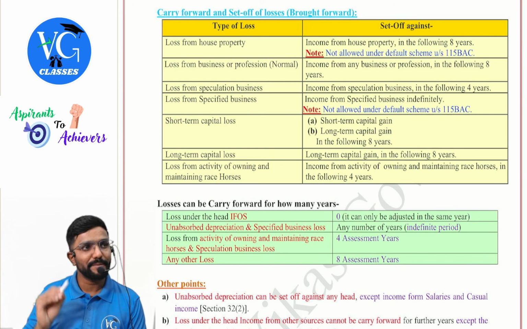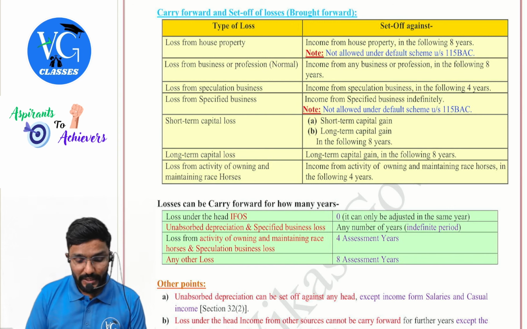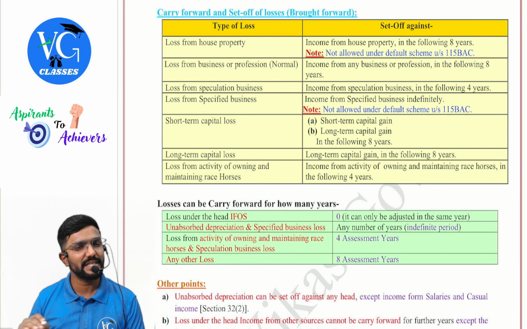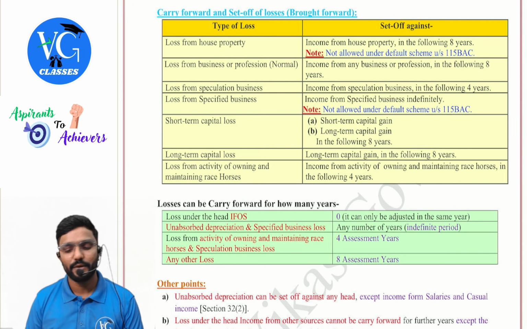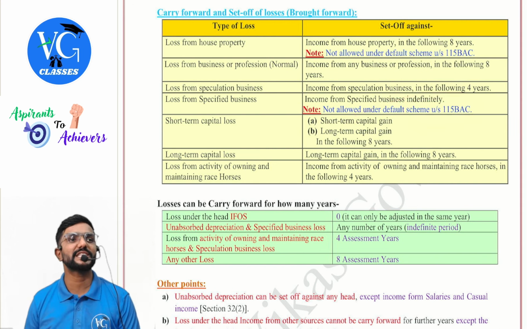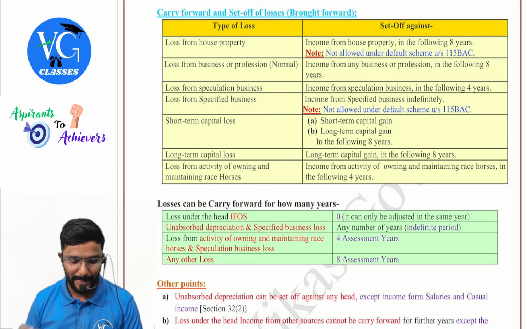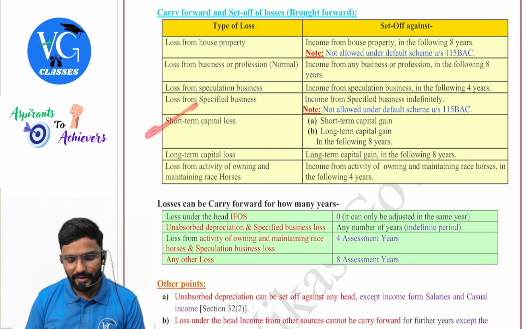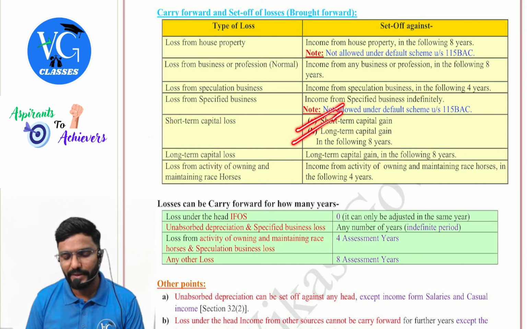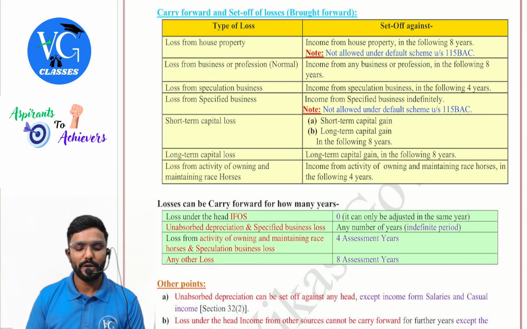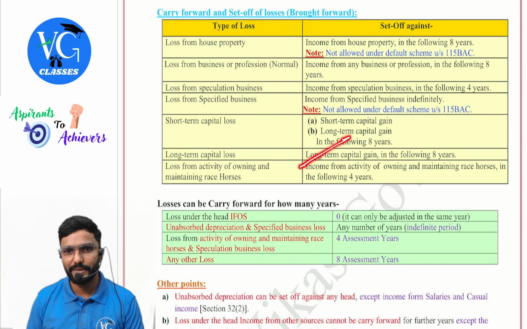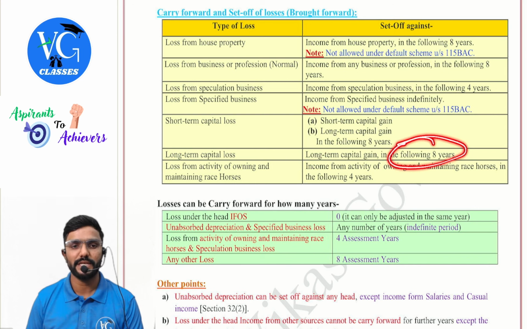Next, short-term capital loss. And sir, specified business loss can be adjusted against specified business income? Yes. But if you are following the default scheme under section 115BAC, forget about it. You cannot adjust it or carry forward it. Then short-term capital loss can be adjusted against short-term gain or long-term gain in the next 8 years. Long-term loss can be adjusted only against long-term gain in the following 8 years.